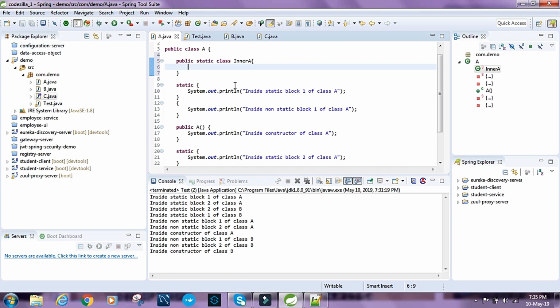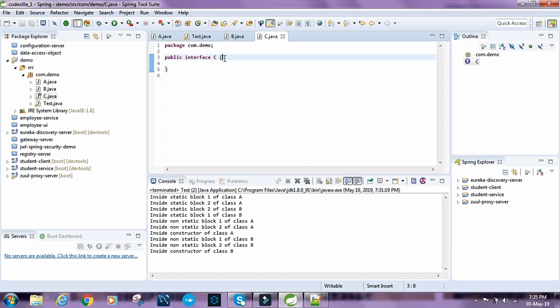This doesn't give a compilation error. And let's have another interface inside this. So public static interface, say interface C.